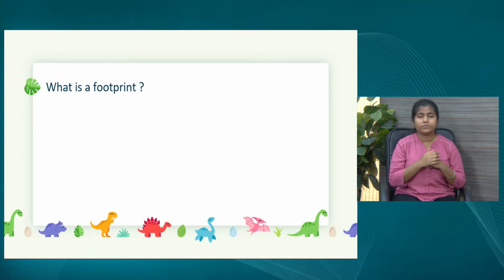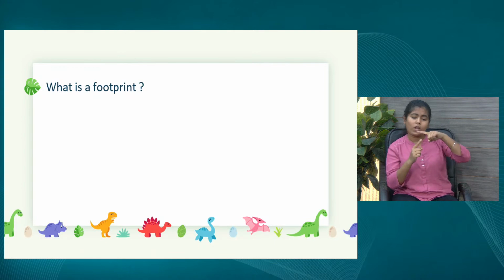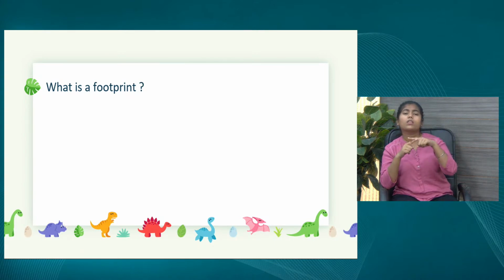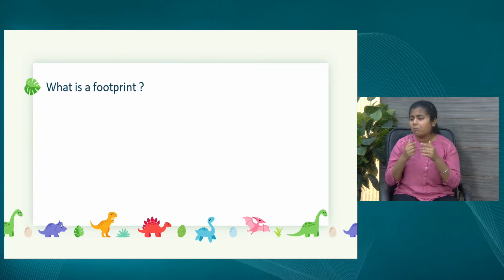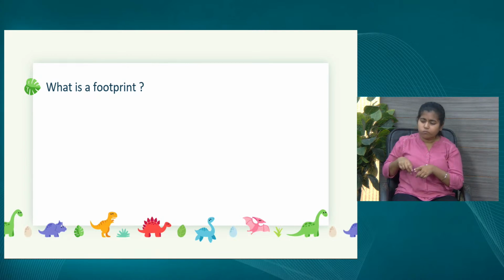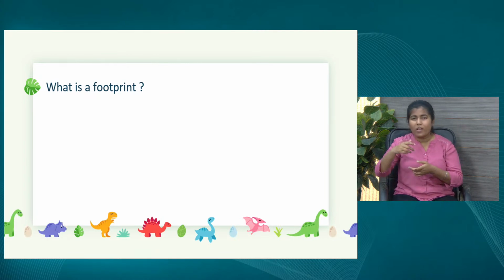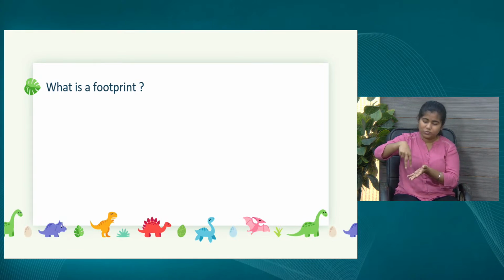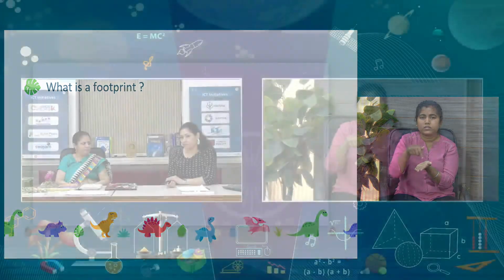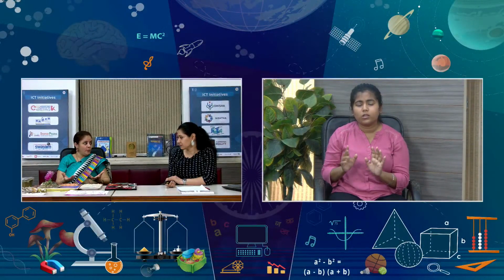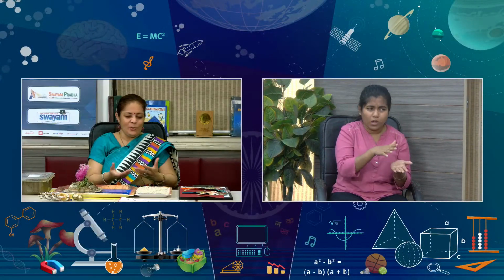Now over here we have talked that he discovered a footprint. Now what is a footprint? What do you think a footprint is? Ma'am, it is a print of a foot. If someone is walking, like you earlier said, if someone is walking on sand, he or she might leave footprints. Okay. So whose footprint can it be? Maybe animals. Animals also, yes, they also have feet. Yeah. So it can be.